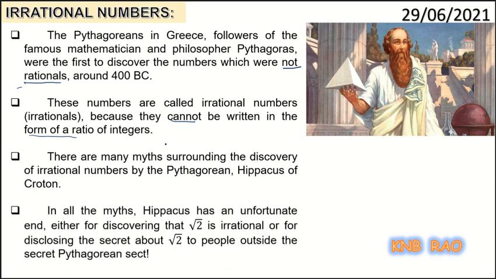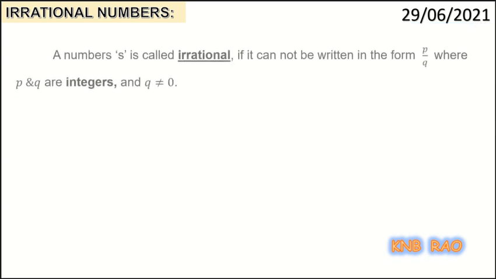In all the myths, Hipparchus has an unfortunate end, either for discovering that root 2 is irrational, or for disclosing the secret about root 2 to people outside the sect of Pythagoreans. If the secret was revealed outside of this Pythagorean sect, they killed Hipparchus. That is what the myth is. Okay. Now, we will move on to the definition of irrational numbers.